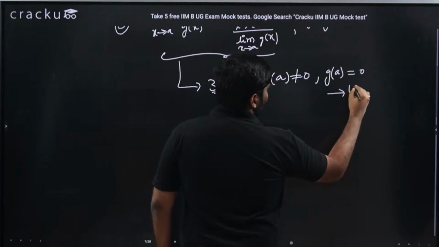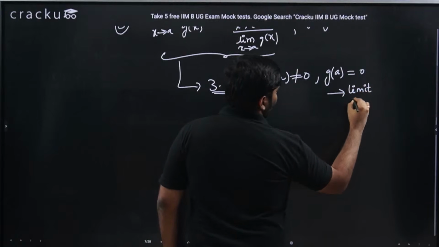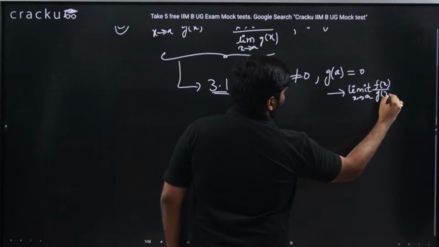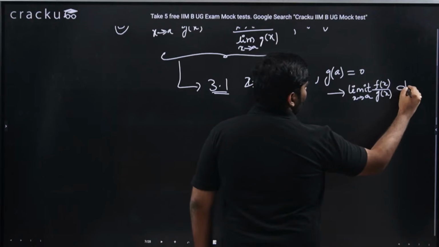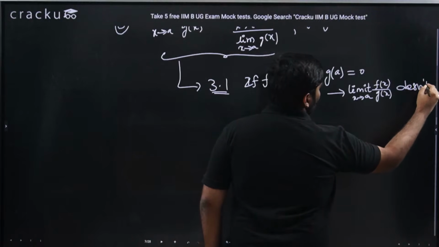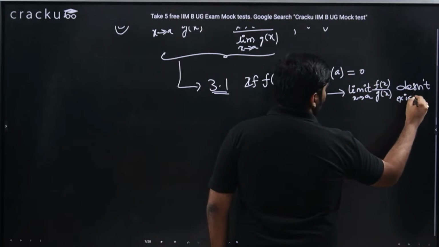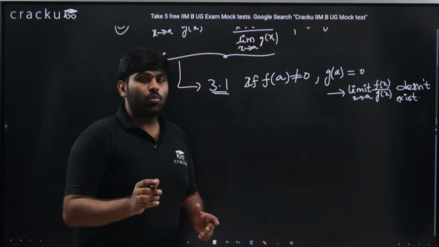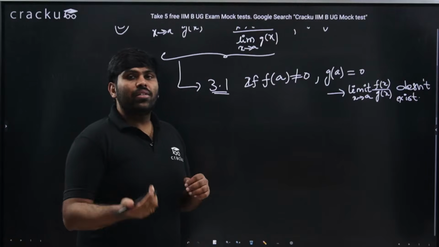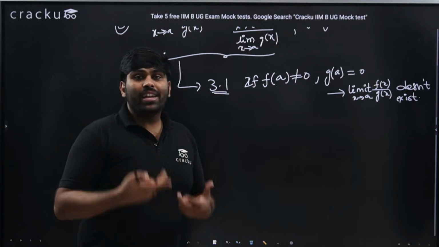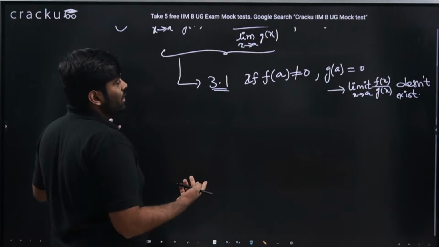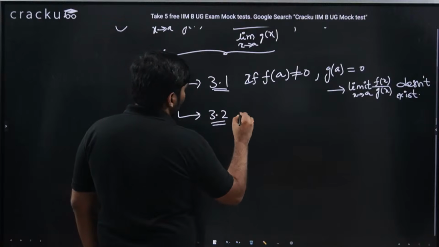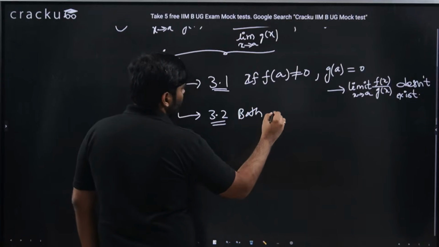This implies this particular limit x tends to a f of x by g of x does not exist, because you're trying to find the limit where the numerator is not equal to 0, some quantity, let's say 2 or 2.5 whatever, divided by a denominator which is tending to 0, then this particular limit does not exist. Whereas the second case is that both f of a and g of a are equal to 0.